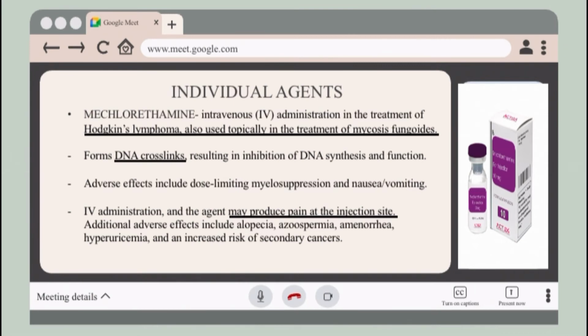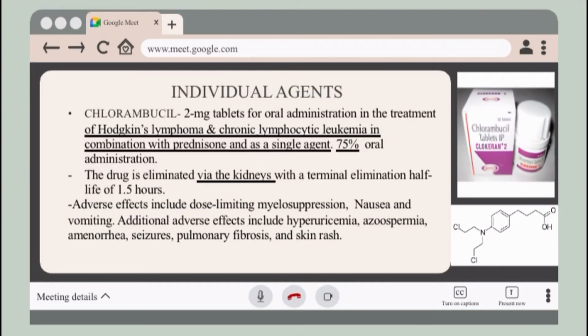Additional adverse effects include alopecia, azoospermia, amenorrhea, hyperuricemia, which is a high uric acid level in the blood, and an increased risk of secondary cancers. Then we have chlorambucil. It is available as 2 milligram tablets for oral administration in the treatment of Hodgkin's lymphoma and chronic lymphocytic leukemia, in combination or as a single agent.